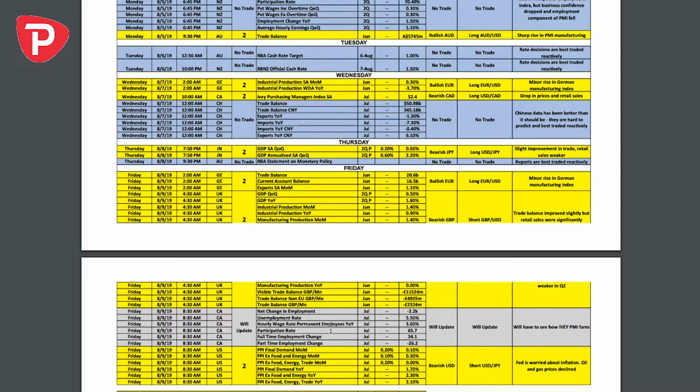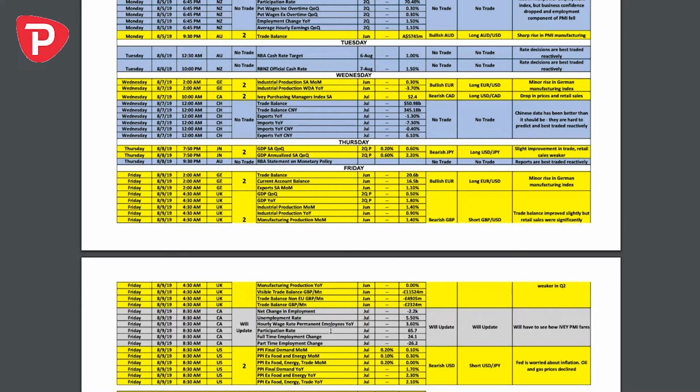So if you get the situation where the BOC just doesn't budge and everybody else is cutting, that's got to reflect positively on the Canadian dollar eventually. But for now, it's gotten basically waylaid by oil price declines and by the general risk-off sentiment. So I should be watching this, especially if we get a positive employment data set.